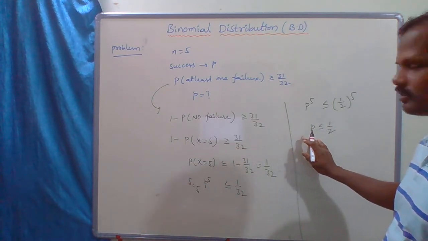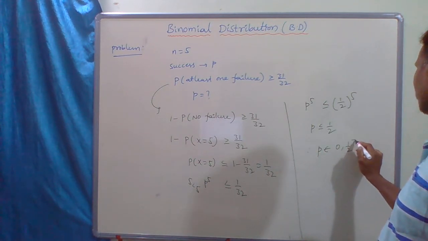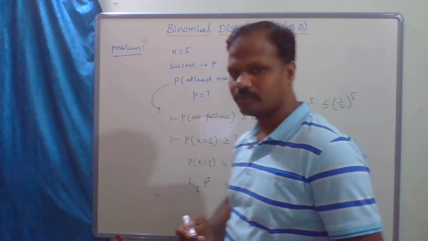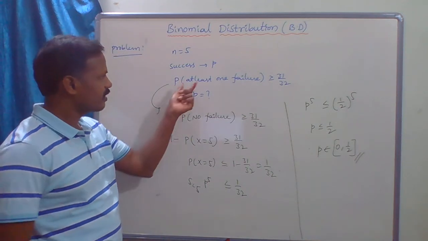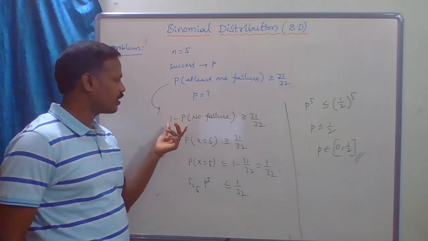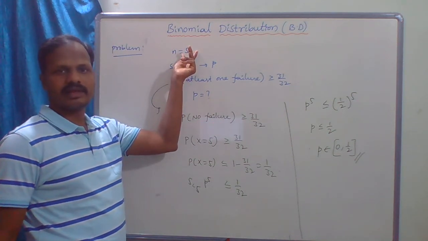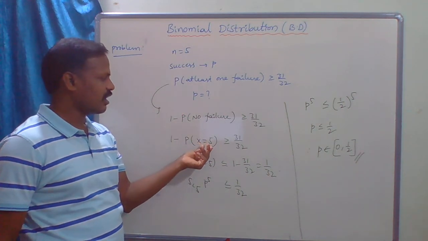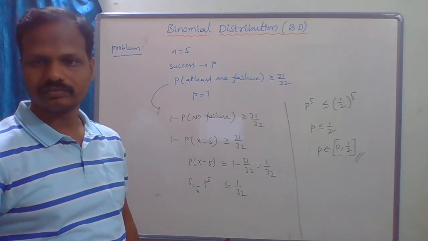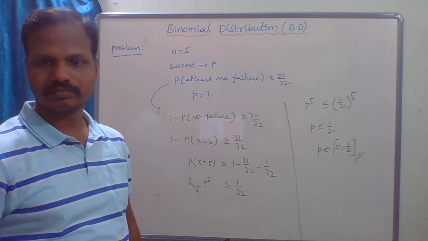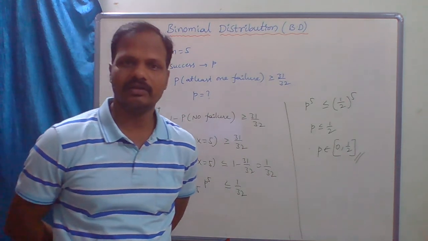But p is always greater than or equal to 0, so p belongs to the closed interval [0, 1/2]. Clear? So here, at least one failure means 1 minus no failure. No failure means all Bernoulli trials are success, that is, r is 5 here. Okay? Clear? So this is the concept of binomial distribution.